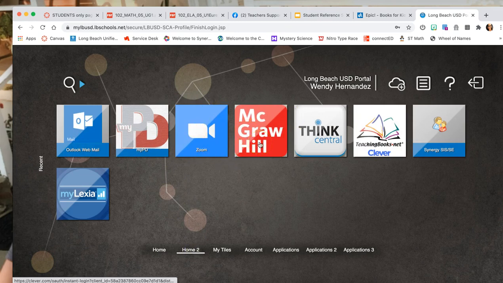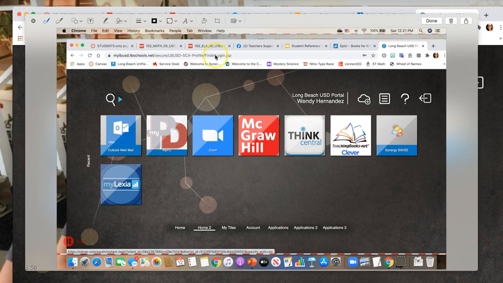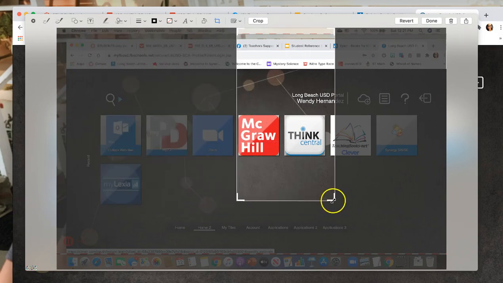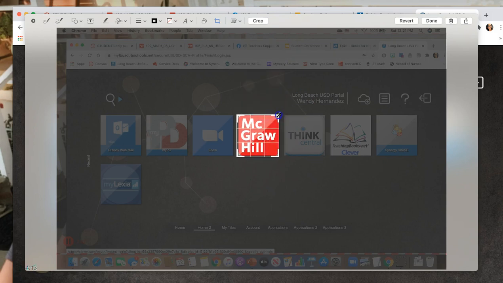So in my computer, I have a MacBook Air. I have to do the command, I think it's shift and the number 3, and it does a screenshot. So then obviously you click on the picture that you just took, and you just have to crop this any way you want to. So for example, let's say I want to crop this image because I want the kids to have access. I don't know, let's just say it's McGraw-Hill again. Okay, I know that I already have it on that slide, but I'm showing you exactly what I did to be able to put all those buttons or links on my slide.